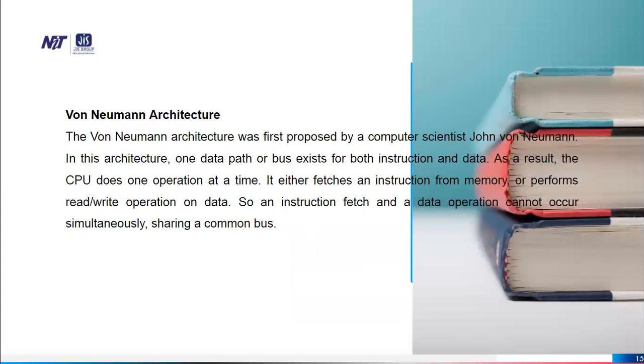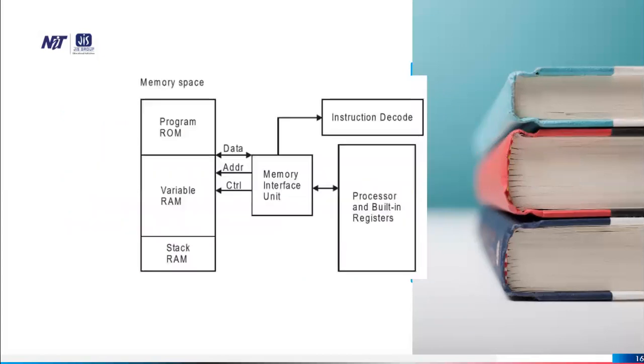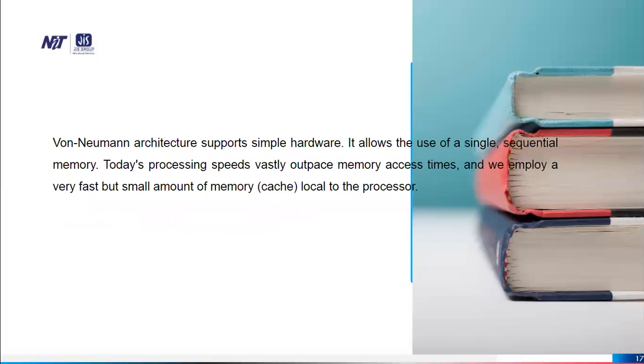Von Neumann architecture, already it is discussed. This is the block diagram of von Neumann. Von Neumann architecture supports simple hardware. It allows the use of a single sequential memory. Today's processing speed vastly outpaces memory access times, and we employ a very fast but small amount of memory, cache, local to the processor.